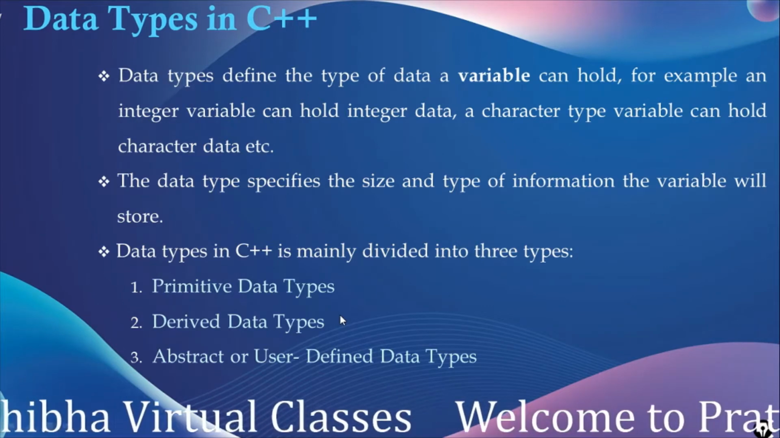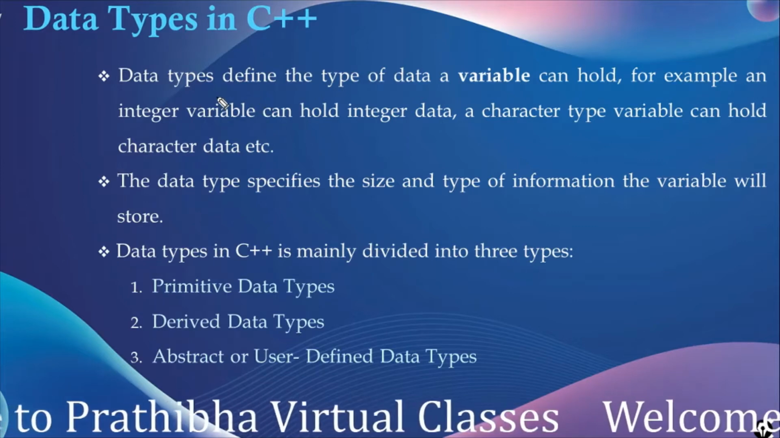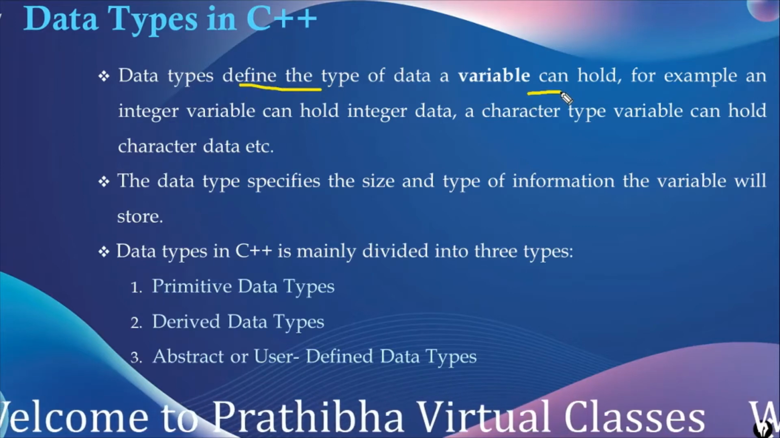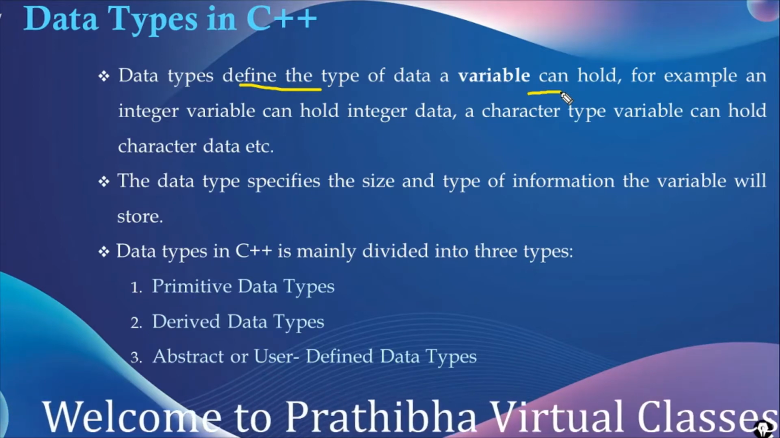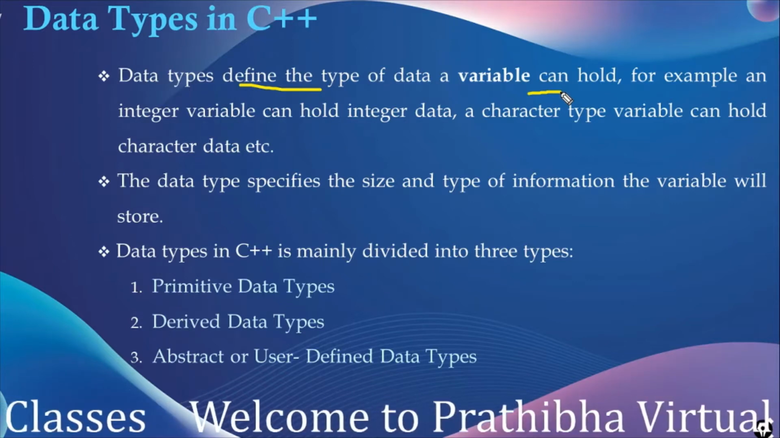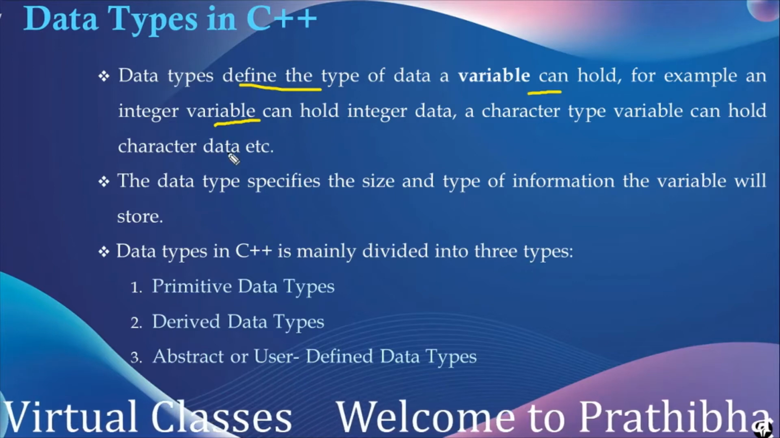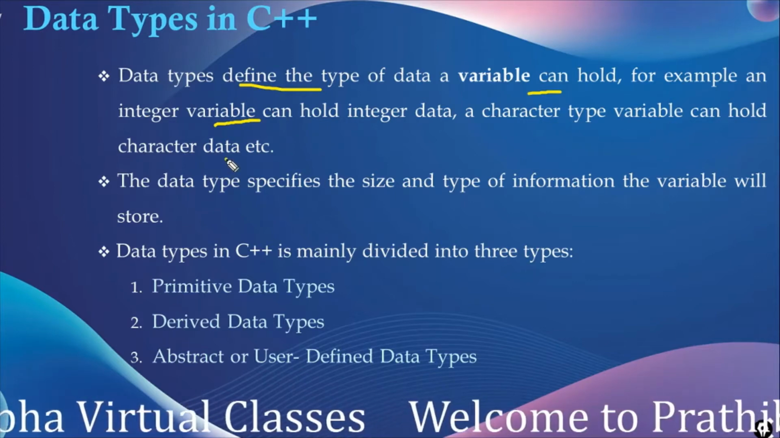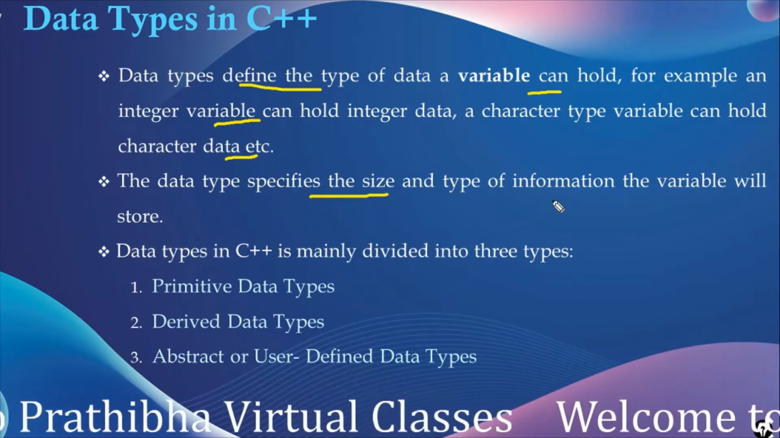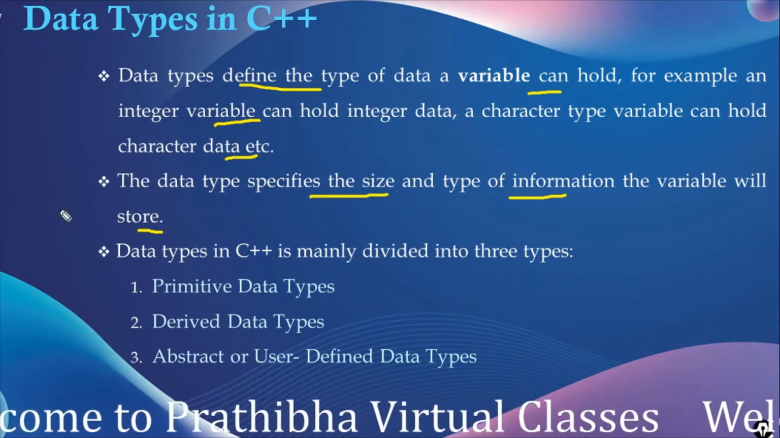Data types in C++. Data type defines the type of data a variable can hold. Variable is used to allocate the memory in the computer memory. For example, an integer variable can hold integer data, a character type variable can hold character data. So, the data type specifies the size and type of information the variable will store in the memory.